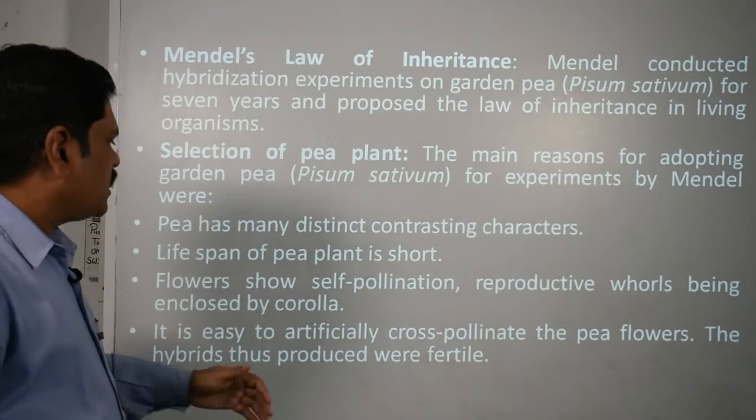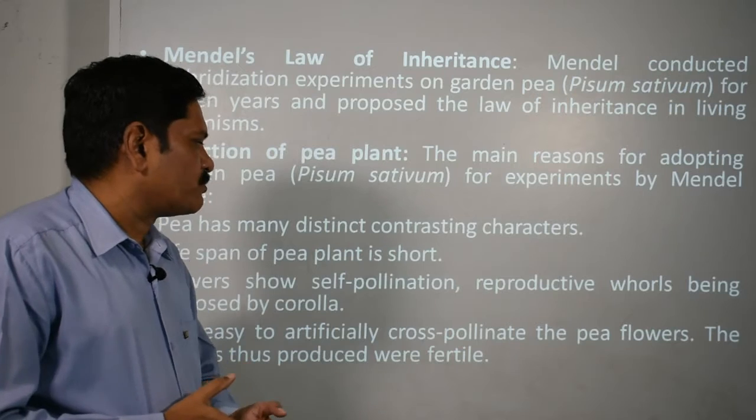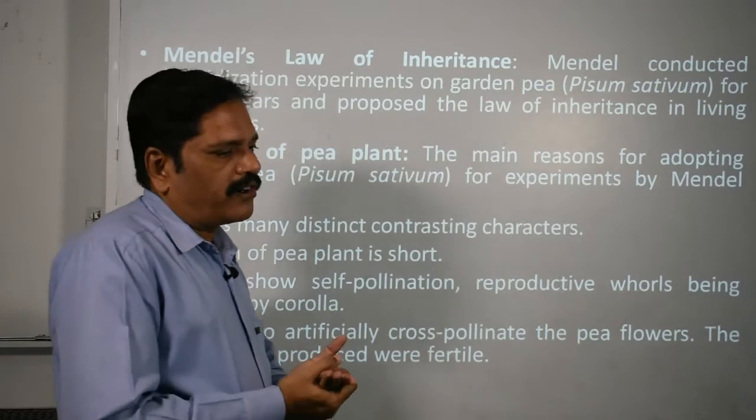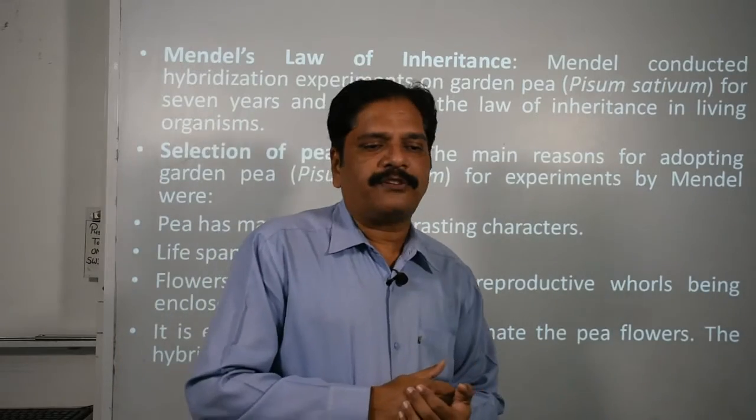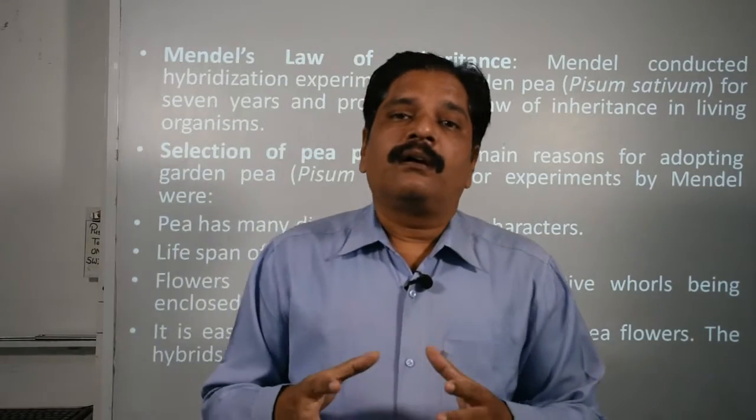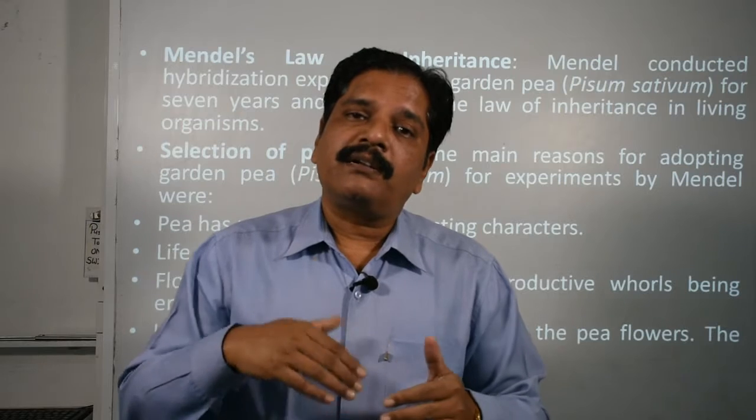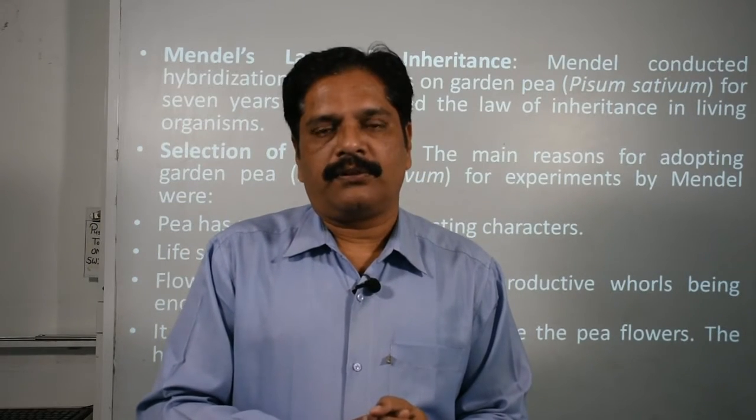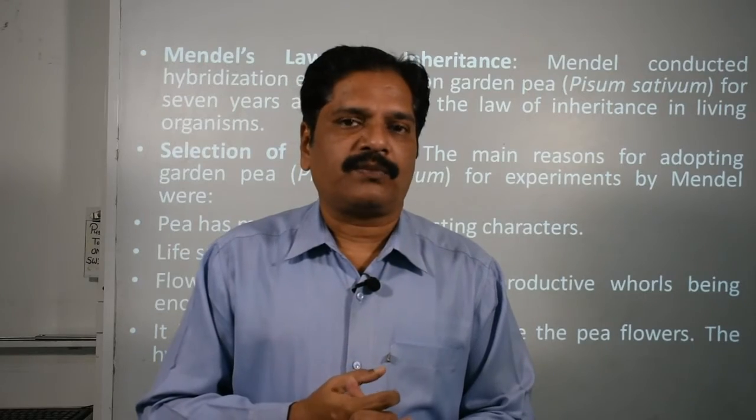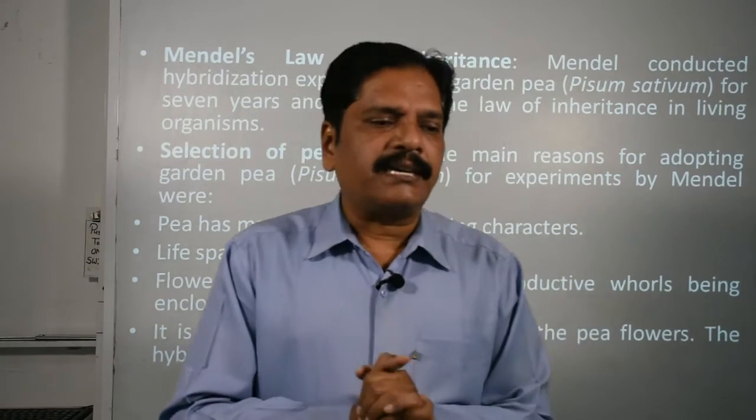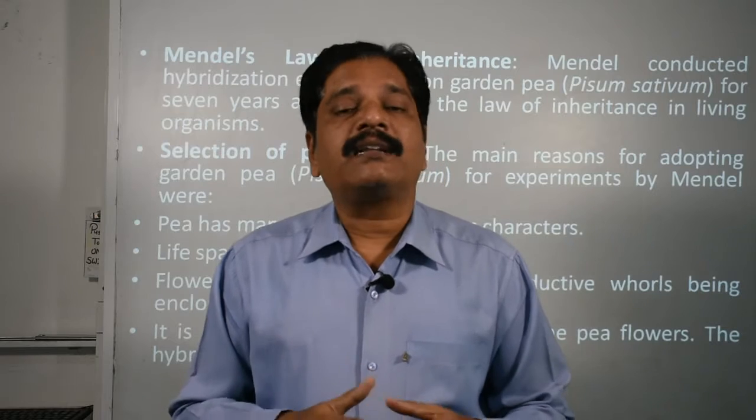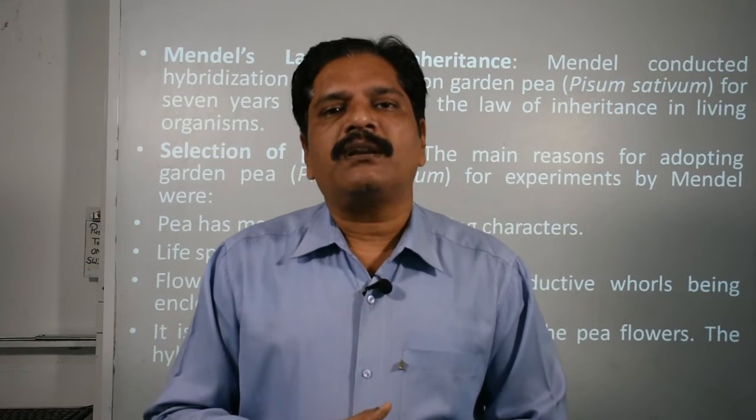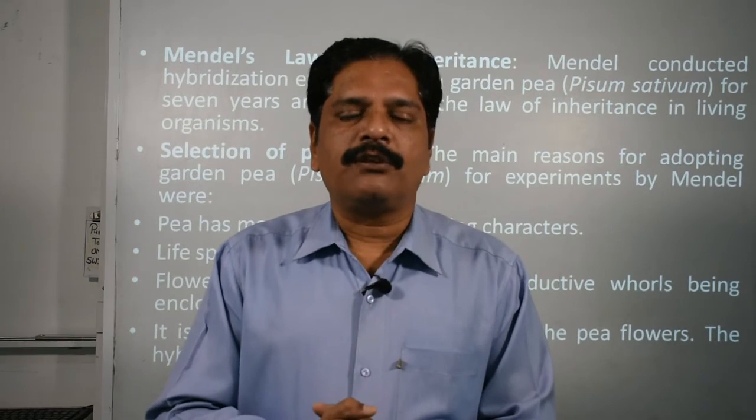Next thing, it is easy to artificially cross pollinate the pea flowers, and the hybrids thus produced were fertile. This is a very important feature. Okay, not only self pollination, but artificially we can cross pollinate and produce hybrids. Just like that, techniques like bagging and emasculation can be performed with the artificial involvement of human beings.